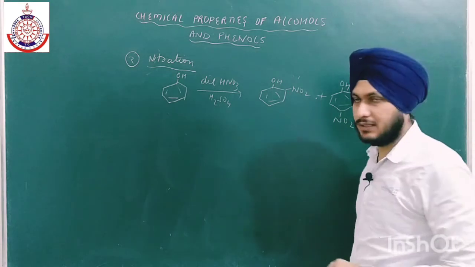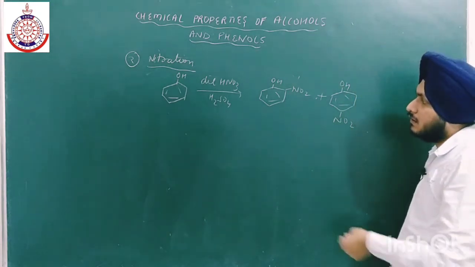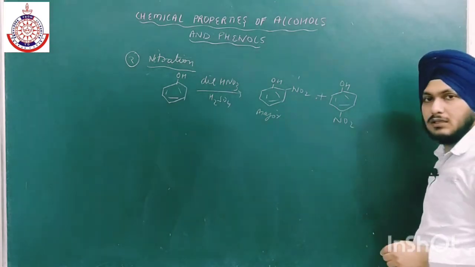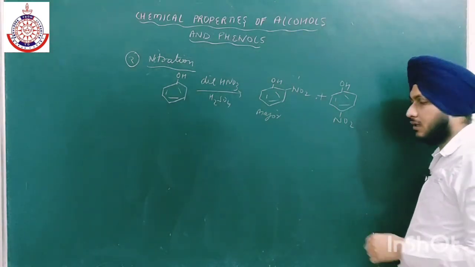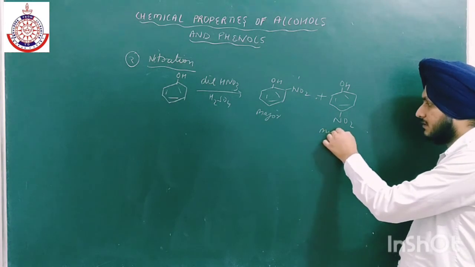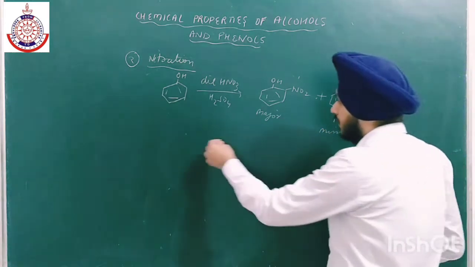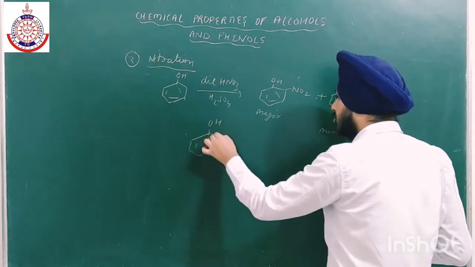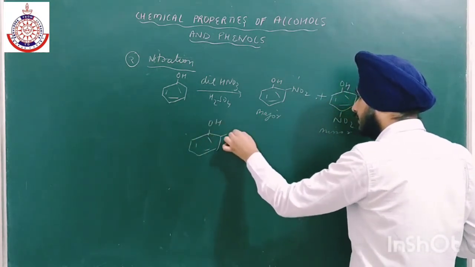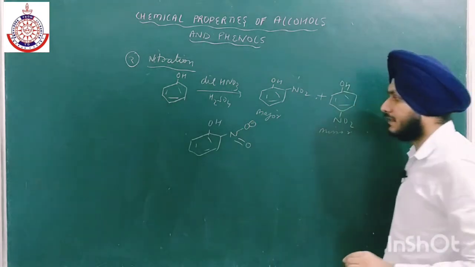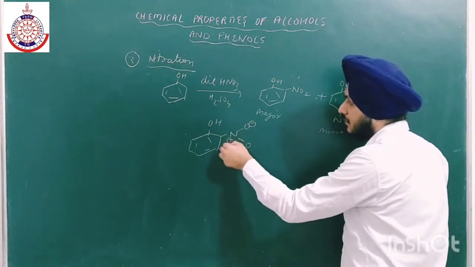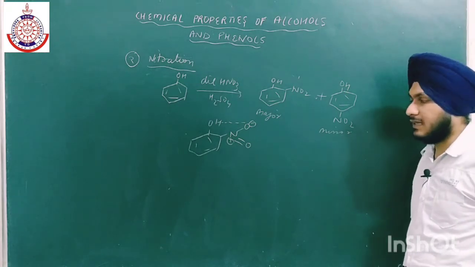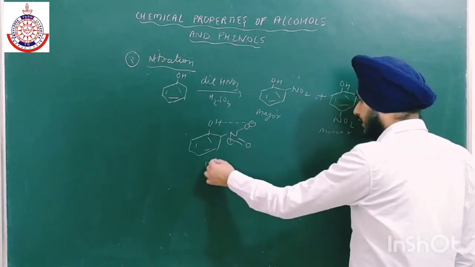Okay, we have already discussed in case of non-polar solvent. Now this is major in this case. Why is it major? Because intramolecular hydrogen bonding takes place. This is minor. Okay, how does intramolecular hydrogen bonding take place? Because here we have negative charge over here and positive charge on this nitrogen, and this will form hydrogen bond with this hydrogen. Okay, that is why intramolecular hydrogen bonding takes place.